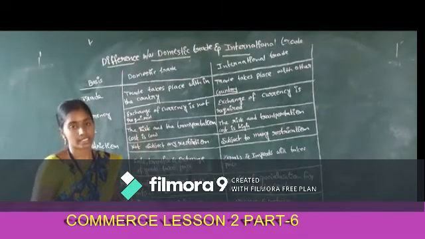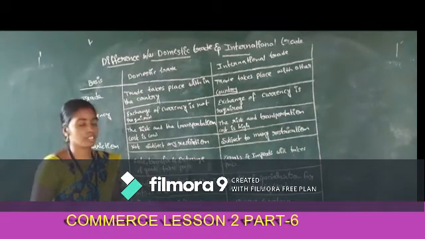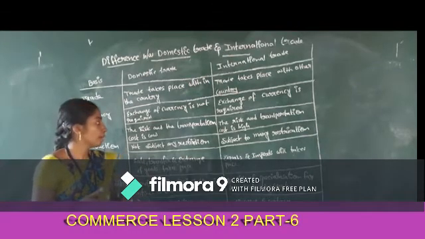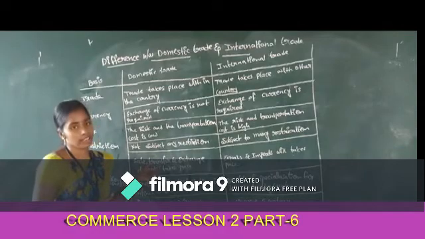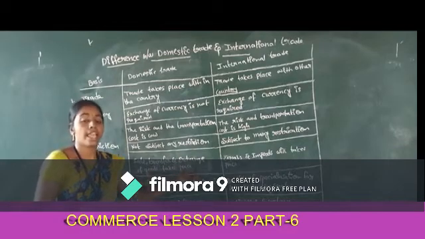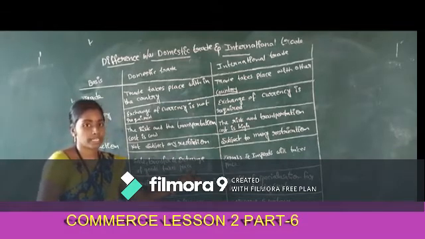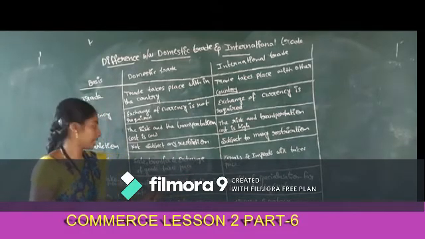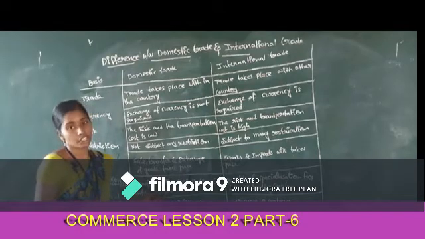And restrictions. There is no restriction. It is not subject to restrictions in case of domestic trade. In international trade, it is subject to many restrictions. And the nature: sale, transfer and exchange of goods takes place in domestic trade, whereas exports and imports take place in international trade. And specialization benefits.